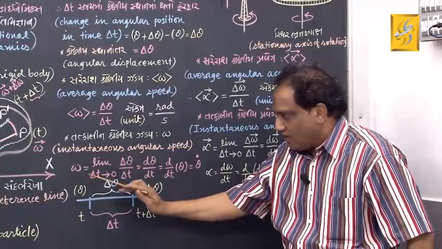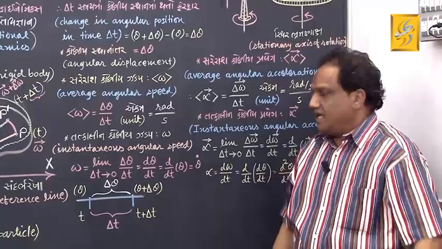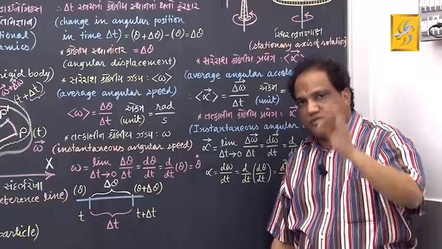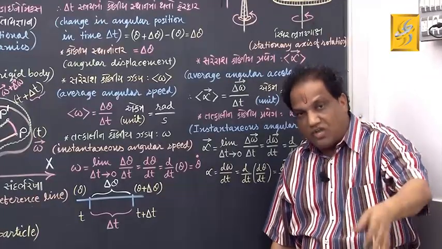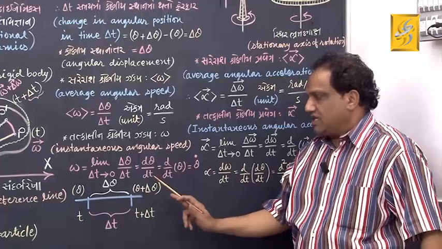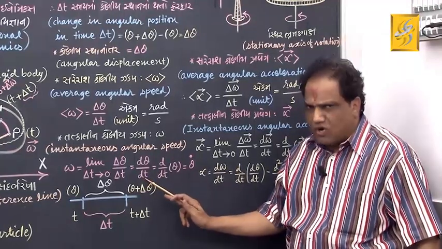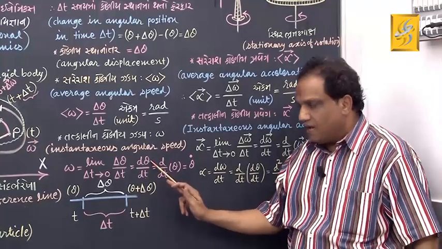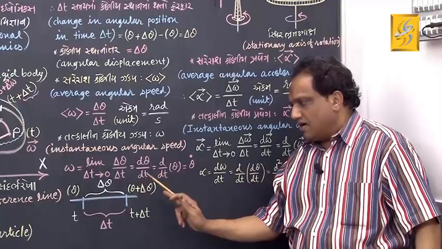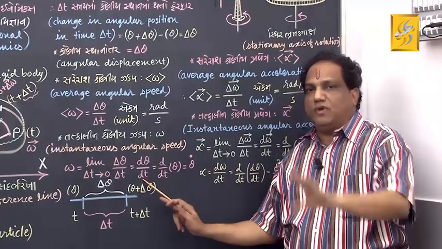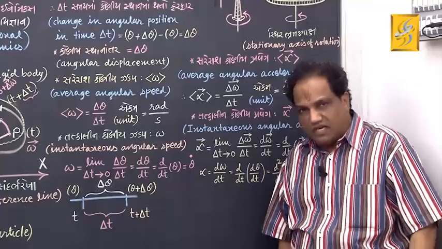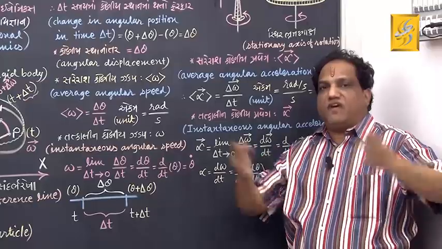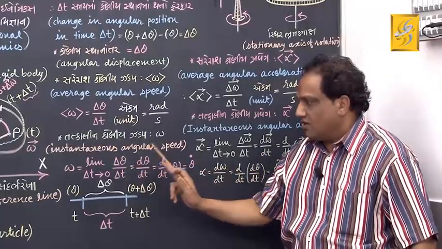Now, in the language of calculus, this whole term can be written as d theta upon dt. When time interval is substantially small, differentially small, infinitesimally small, we just write dt, and in that extremely small time interval, very small angular displacement, we just show it by symbol d theta. Altogether, it is d theta by dt, or mathematically you may write d by dt of theta. Now, using this, you can define what is called instantaneous angular speed.